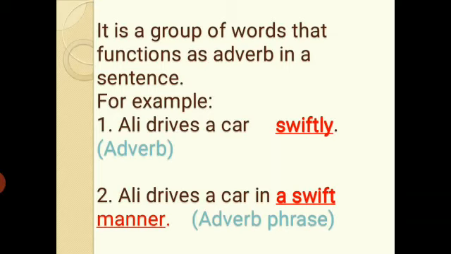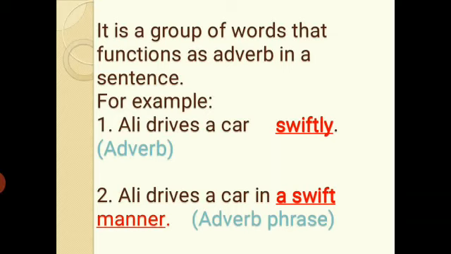Coming back to the topic, Ali drives a car swiftly. Here the manner in which Ali drives a car, we see how Ali drives a car: swiftly. So the word swiftly is an adverb, an adverb of manner. For example, Sana walks smoothly.